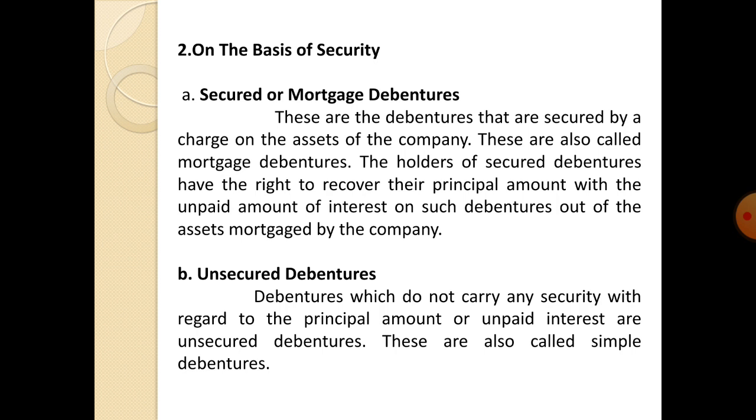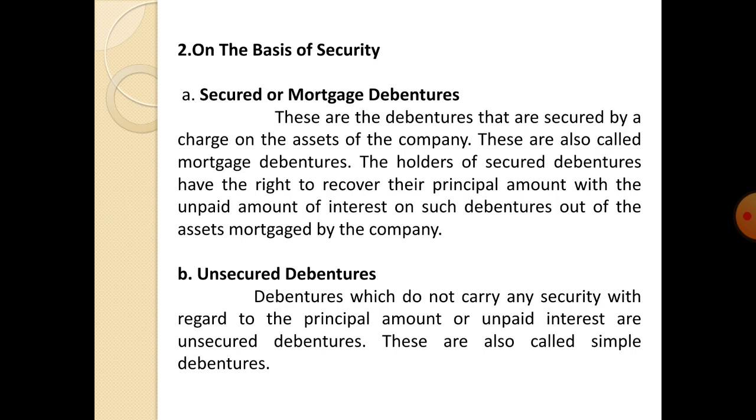The holders of secured debentures have the right to recover their principal amount with the unpaid amount of interest on such debentures out of the assets mortgaged by the company. For example, if a company has a failure or gets losses, the company has to pay the amount to the debenture holders because the holders are given the right to recover their principal amount.